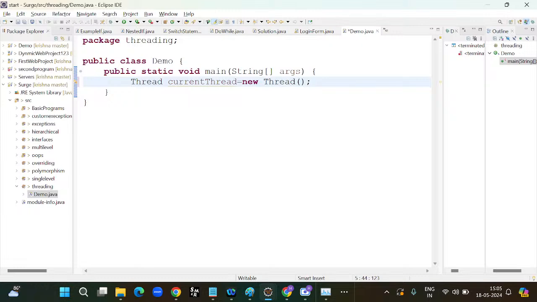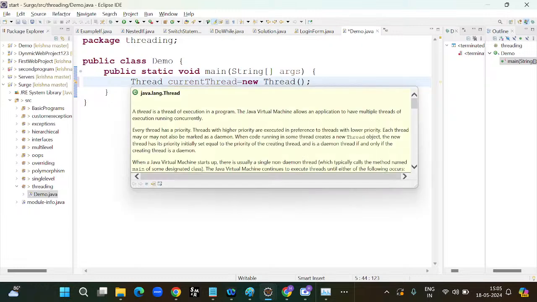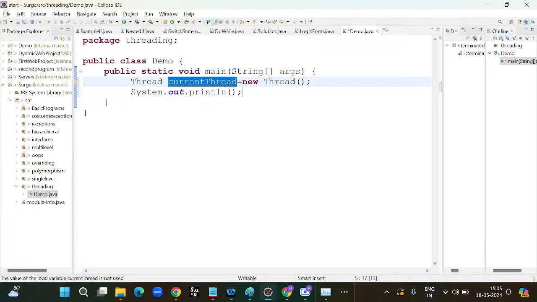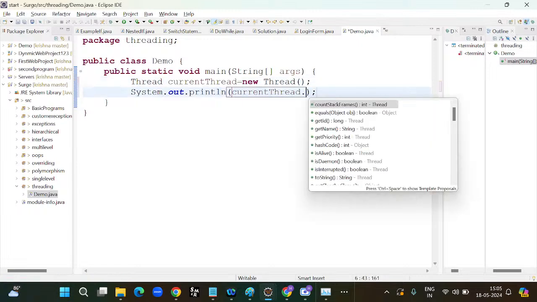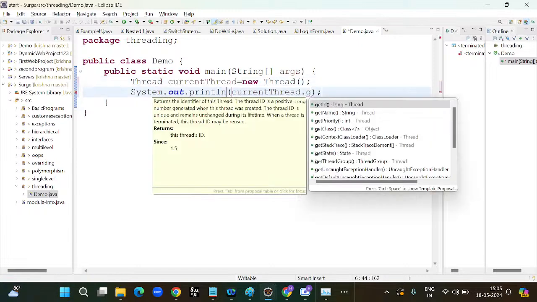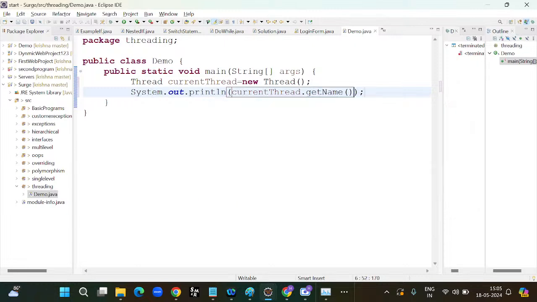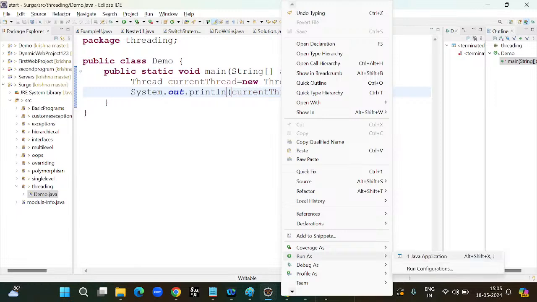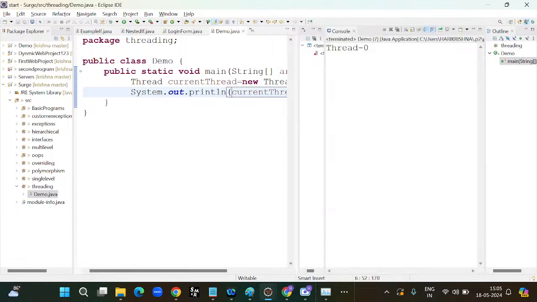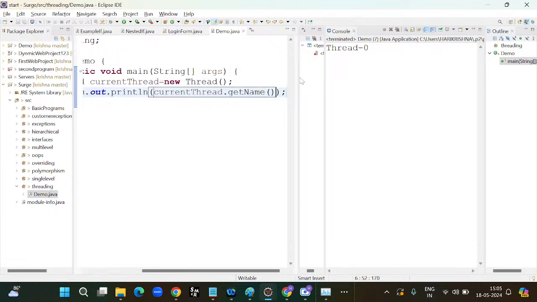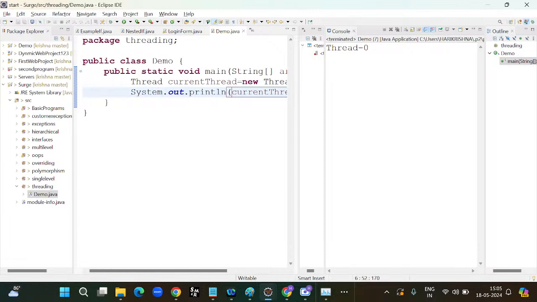So this Thread is the predefined class, I am creating an object for it, and then thread dot getName. Okay, I save the file. If I run the file, we can observe thread 0.